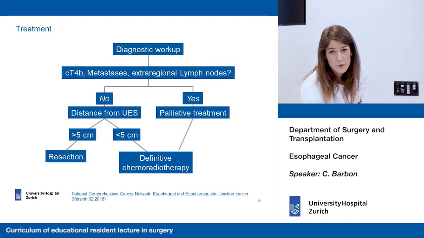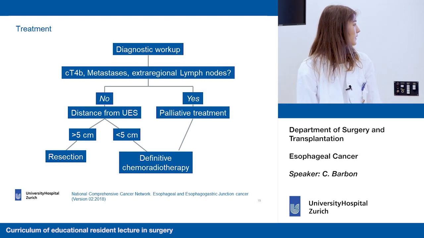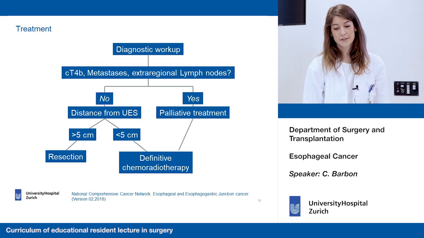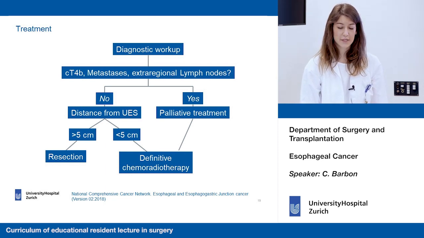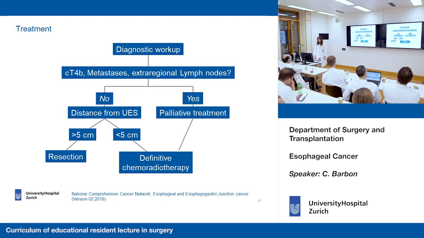So now we have a diagnosis, but how do we treat this cancer? What do we do? So the first thing is to see if cancer is a T4b, if it has metastasis, or extra-regional lymph nodes. If the answer to this question is yes, then unfortunately we just need to undergo palliative treatment, that is definitive chemoradiotherapy. Whereas if the answer is no, we have to see the distance of cancer from the upper esophageal sphincter. If the distance is less than 5 centimeters, then we should undergo definitive chemoradiotherapy, whereas if it is more distant, then we can perform surgery.